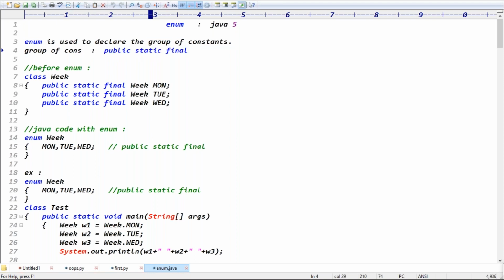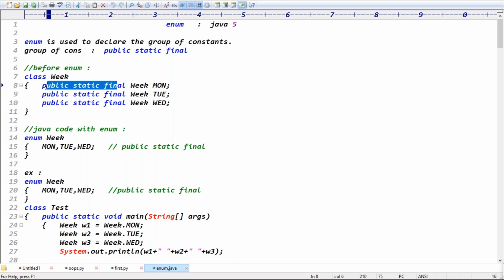How do we specify a constant? Generally it is public static final, guys. The data which has public static final, we can call it a final constant, right? Public means anyone can access, static means we can access it directly, final means we cannot modify it.